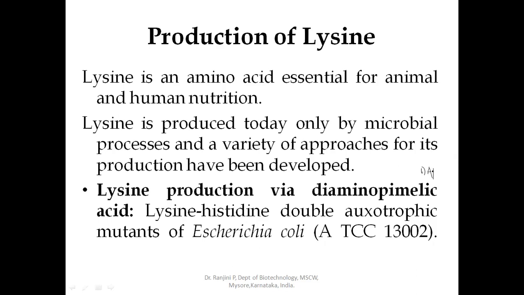DAP refers to diaminopimelic acid. Here, auxotrophic mutants of E. coli will be used. That is, lysine histidine double auxotrophic mutant of E. coli. That strain is ATCC13002. This produces diaminopimelic acid, that is DAP. When it is grown on a molasses medium, it will produce diaminopimelic acid around 19 to 24 gram per liter.